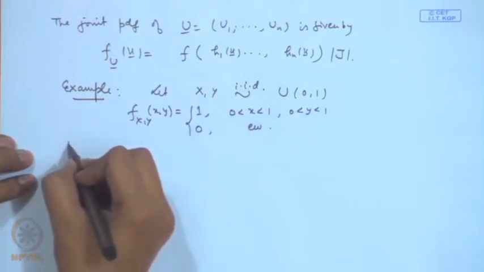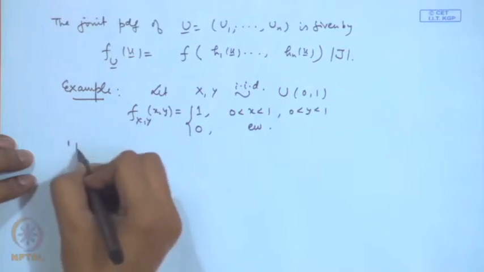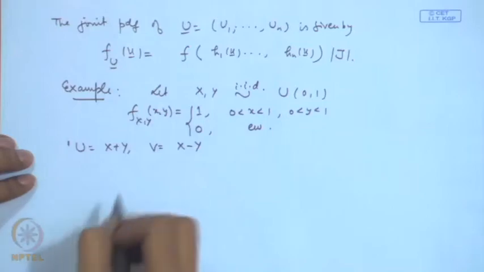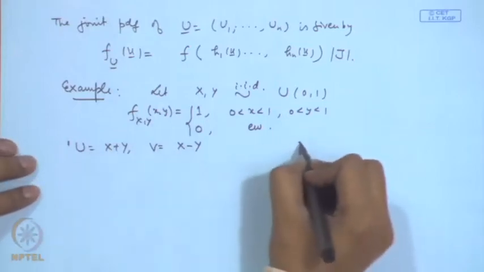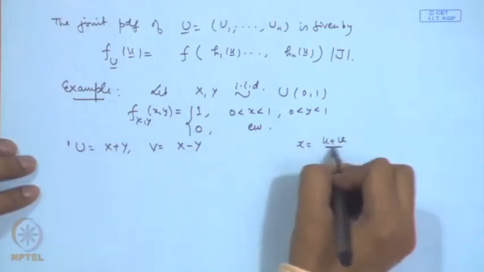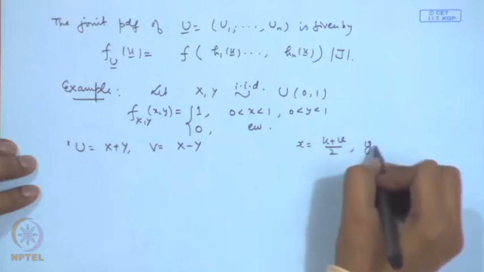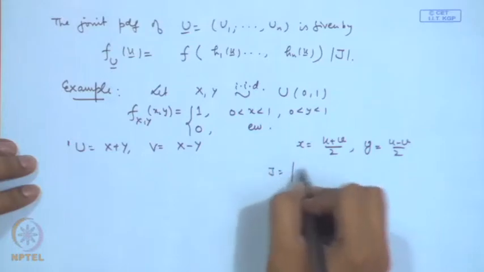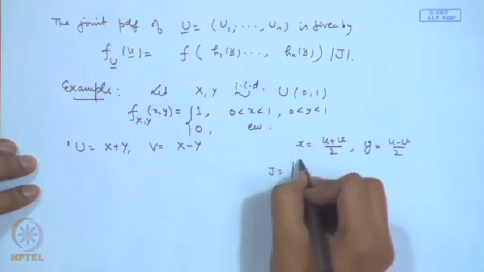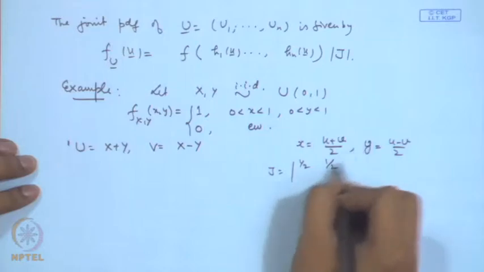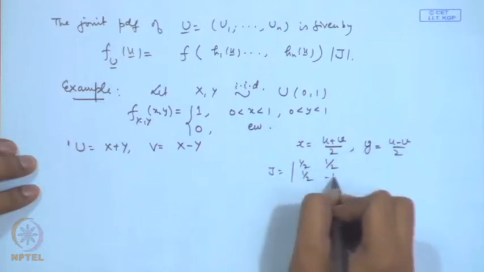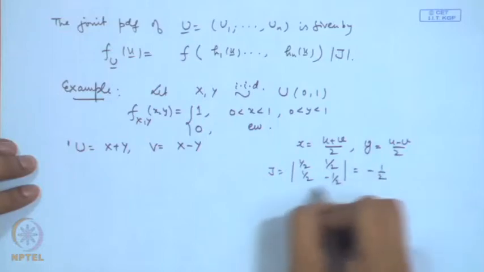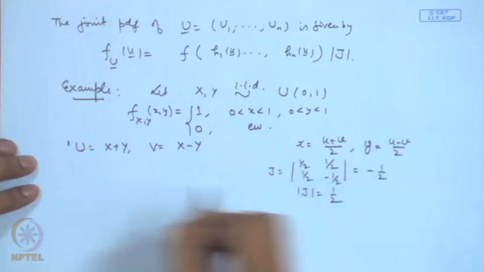Let us define U = X + Y and V = X - Y. Then you can find the inverse transformation: X = (U + V)/2, Y = (U - V)/2. So, if I look at the Jacobian, the derivatives are del x by del u is half, del x by del v is half, del y by del u is half, del y by del v is minus half. So this is equal to minus half, and the modulus of the Jacobian is equal to half.